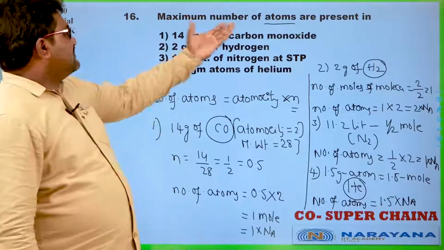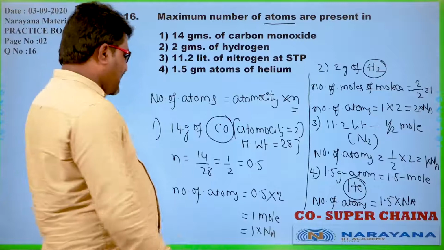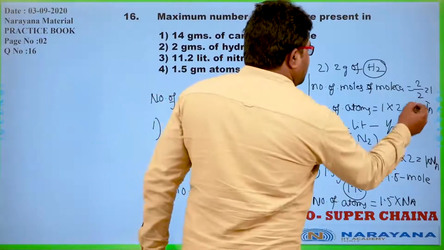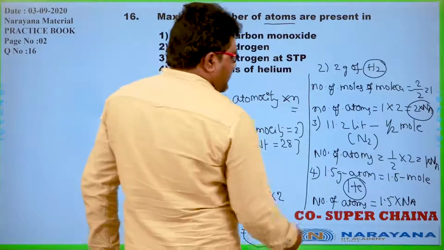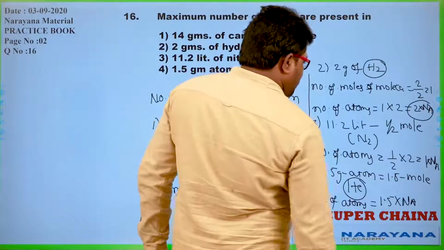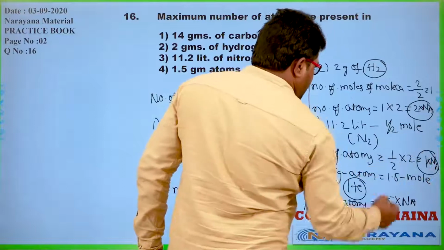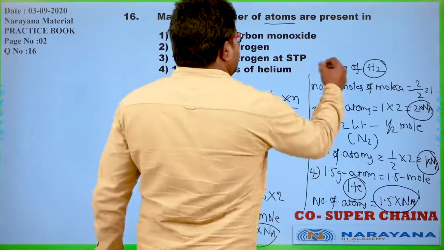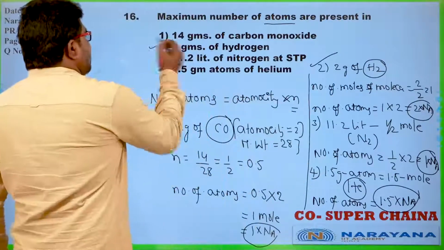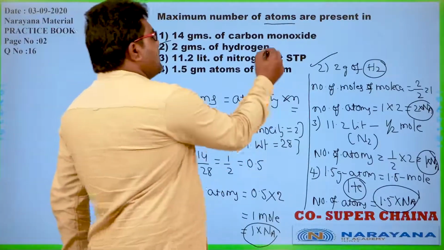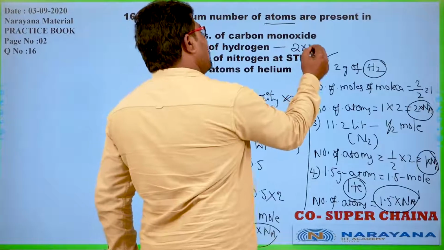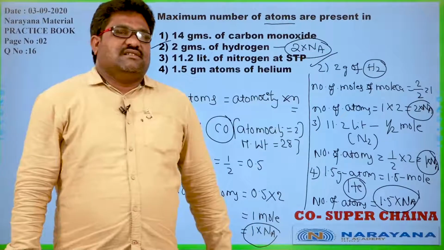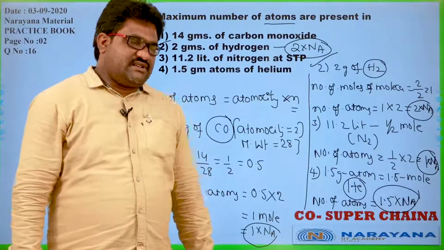Now what is the question? Maximum number of atoms are present. In the first case we have only 1 into Avogadro number, in the second case 2 into Avogadro number, in the third case 1 into Avogadro number, in the fourth case we have 1.5. So in the second case we have the maximum number of atoms, that is 2 into Avogadro number of atoms. Okay, let us go for the next question.